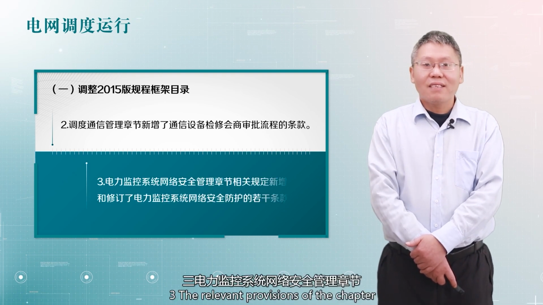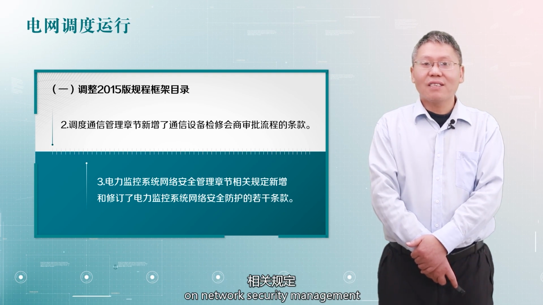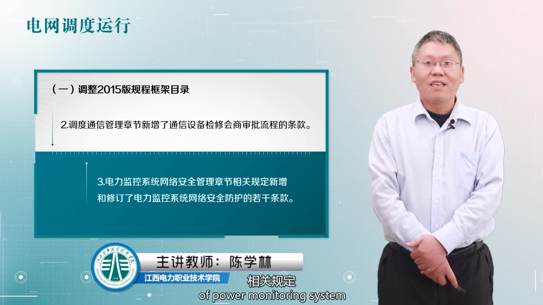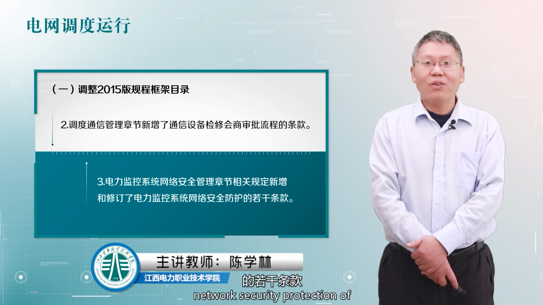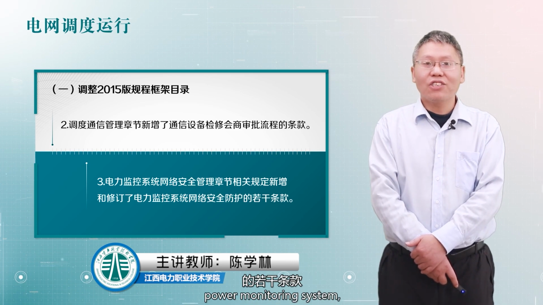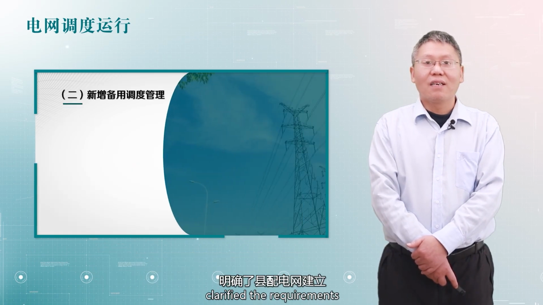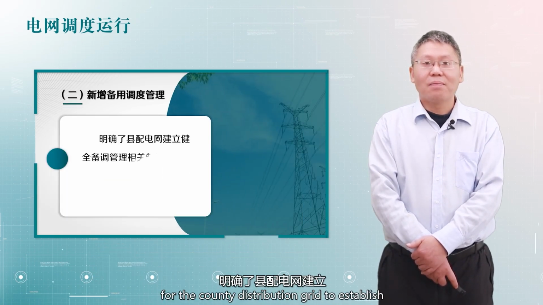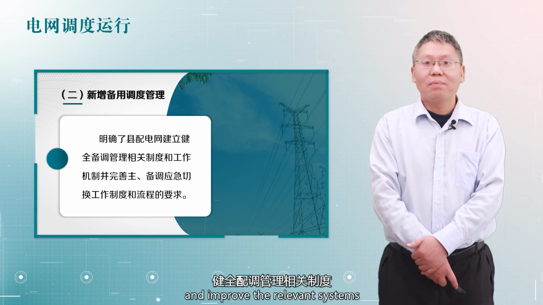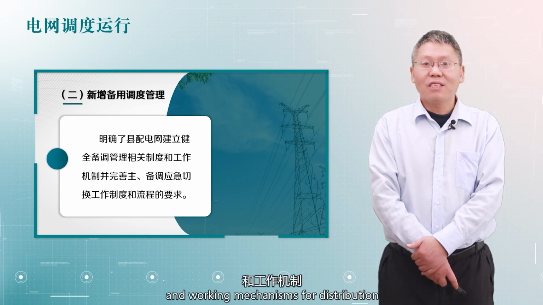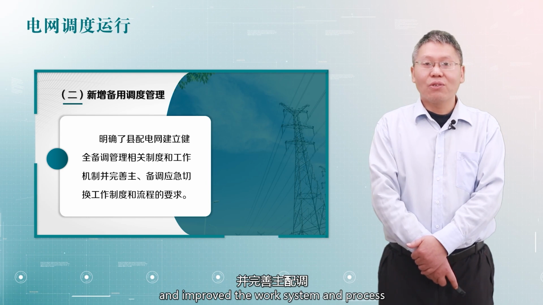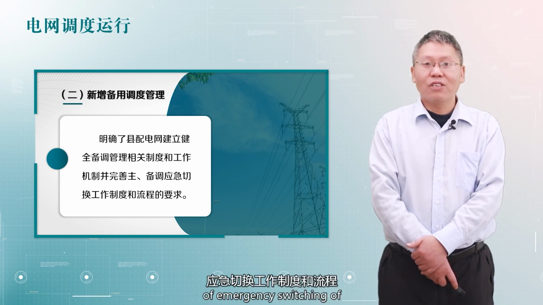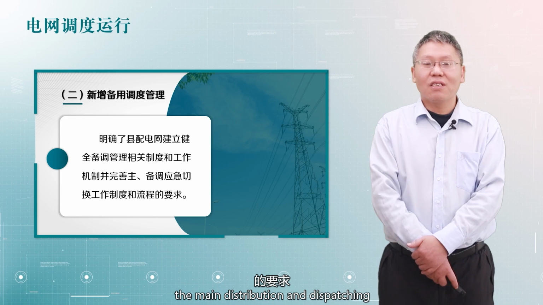Third, the relevant provisions of the chapter on network security management of power monitoring system have added and revised several provisions on network security protection of power monitoring system, added standby dispatching management, clarified the requirements for the county distribution grid to establish and improve the relevant systems and working mechanisms for distribution and dispatching management, and improved the work process of emergency switching of the main distribution and dispatching.